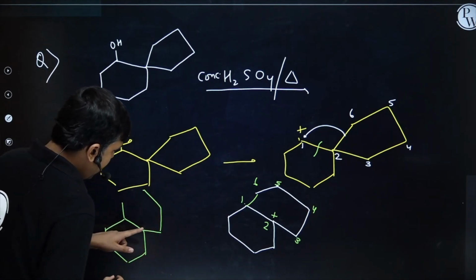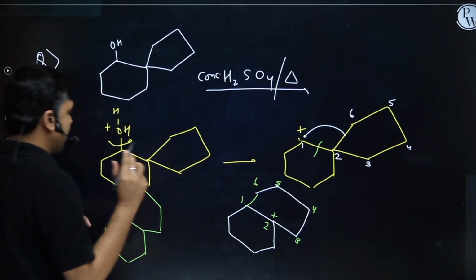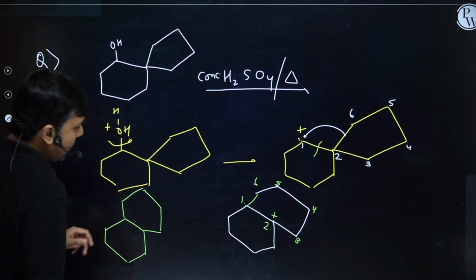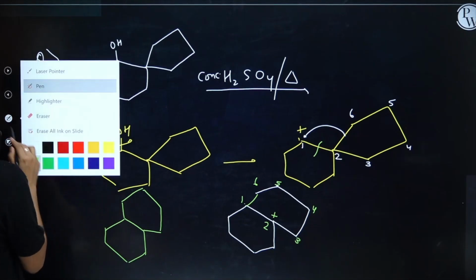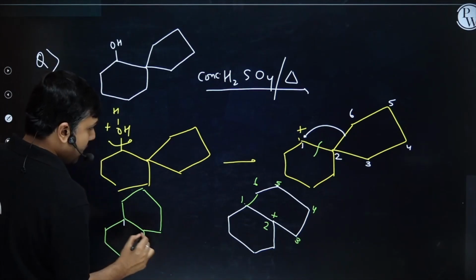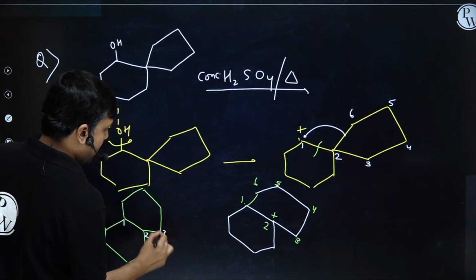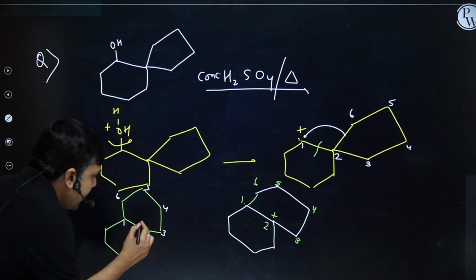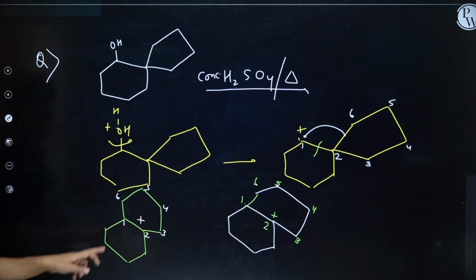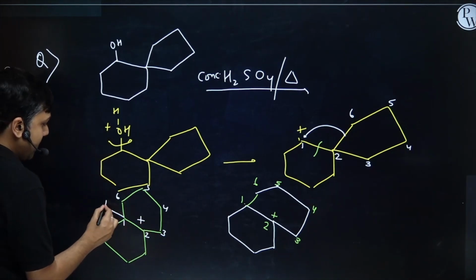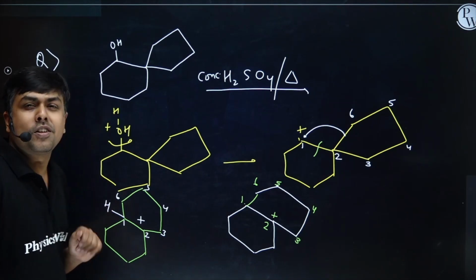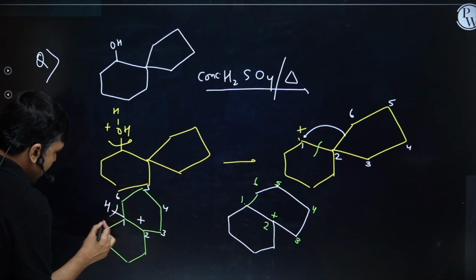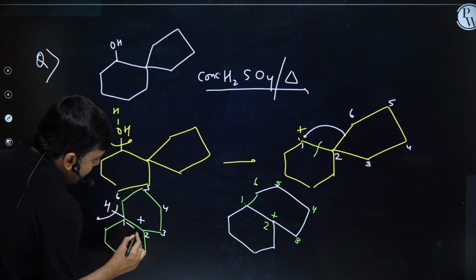How many members? 1, and let's keep it like this, right, student? And here this one, 1, 2, 3, 4, 5, 6, 1,6 bond is getting connected. Positive charge. 1 hydrogen is here. Can I remove this hydrogen and can I form the most stable alkene? Definitely yes. Remove this hydrogen and form the alkene here.